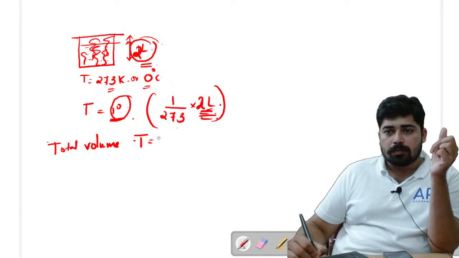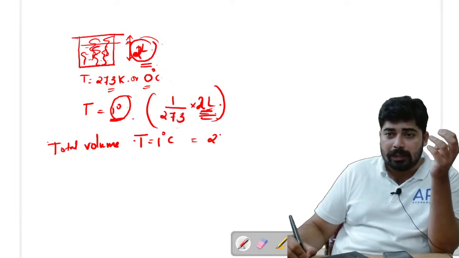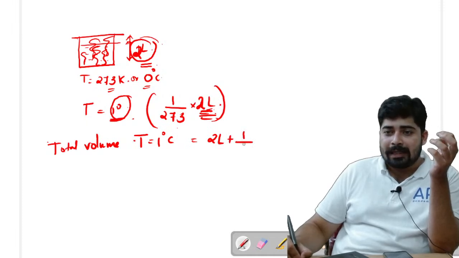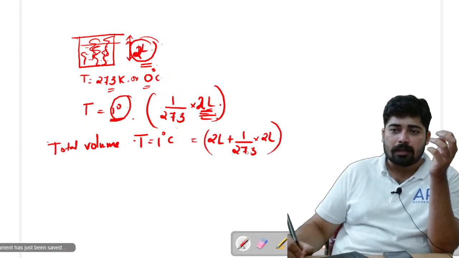Temperature equal to 1 degree Celsius. The total volume will be equal to 2 liter plus the increase, which is 1 by 273 into 2 liter. That much is increased.